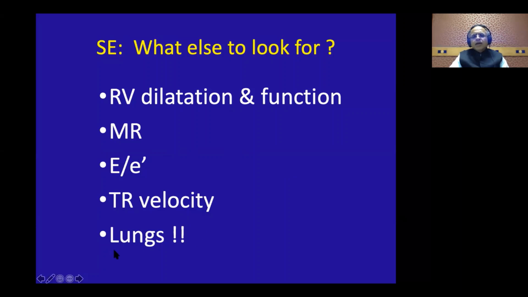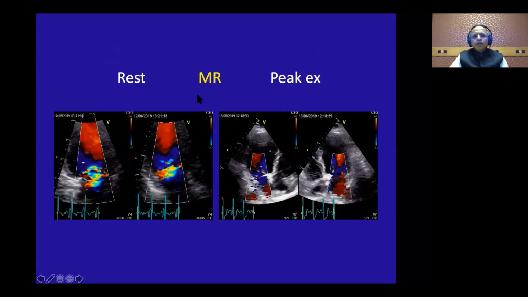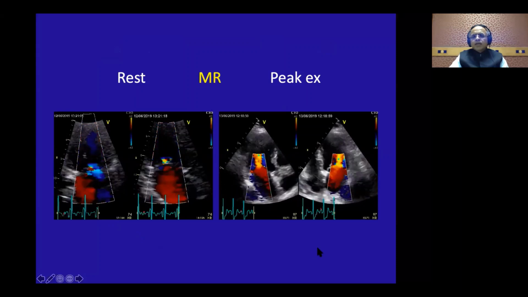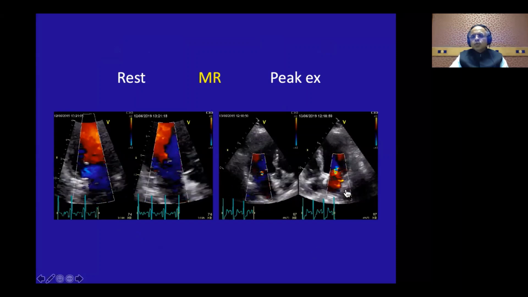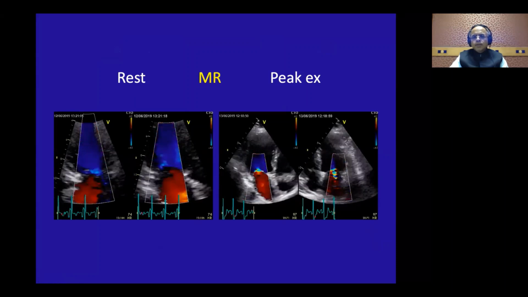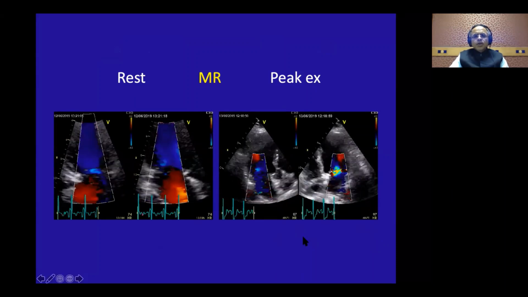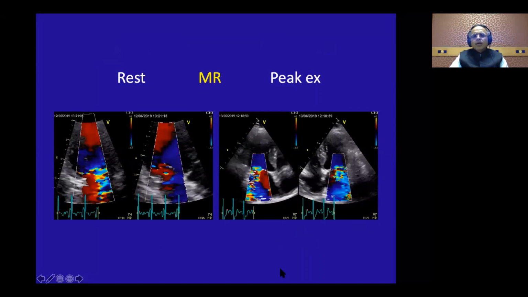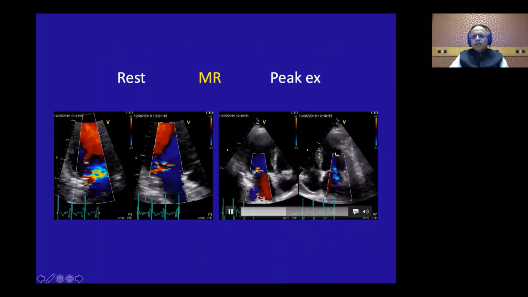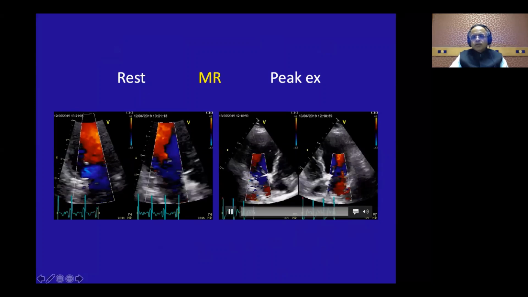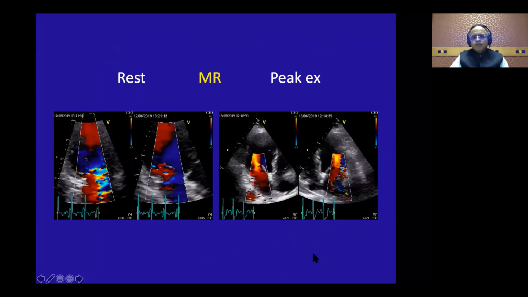You can just have your ultrasound of the lungs and you can have wonders, and I'll show you something. Now this is one patient, and you can see that this is rest, and there is a very innocuous looking MR there, and this is peak exercise, and you can see there is a huge amount of MR there. It is almost filling up the left atrial cavity, going all the way to the pulmonary veins. So this lady, on angio, the LV is actually normal. She was terribly dyspneic on exercise, and you can see that the MR has jumped, and she had a severe triple vessel disease, and especially the circumflex was critical, and that's why she was developing this papillary muscle dysfunction.